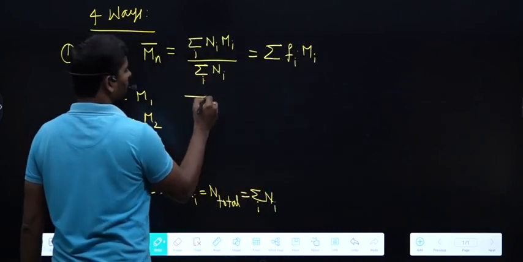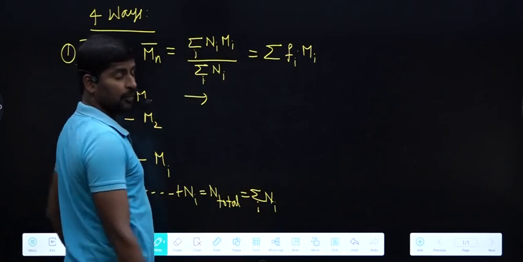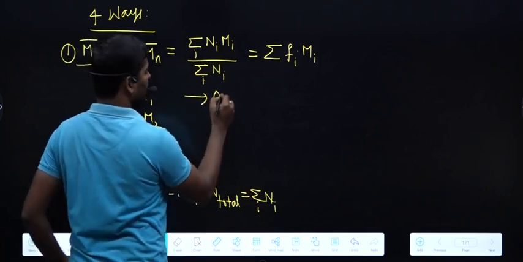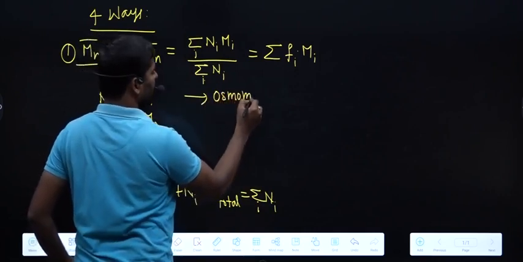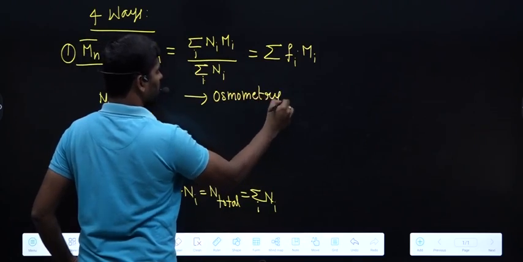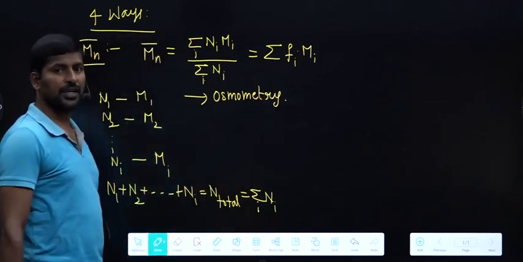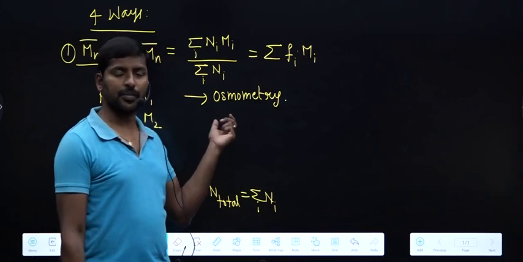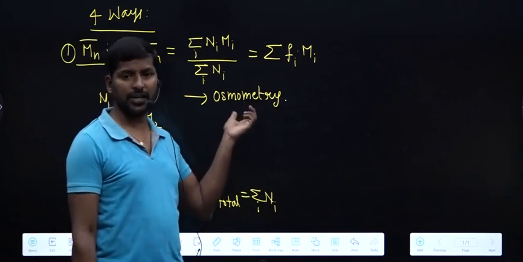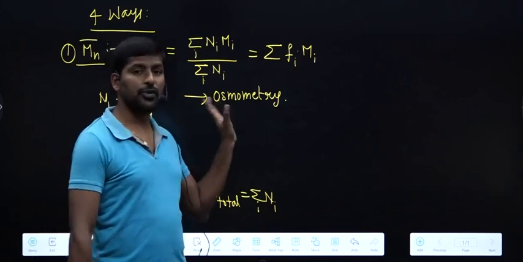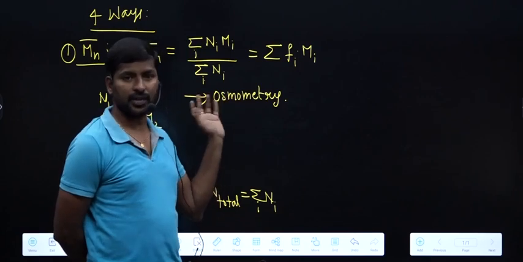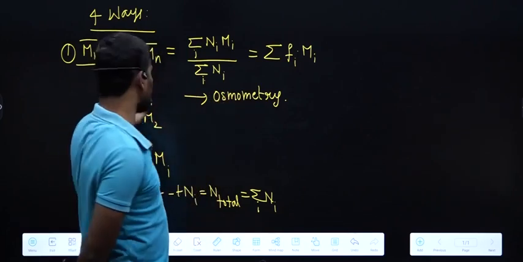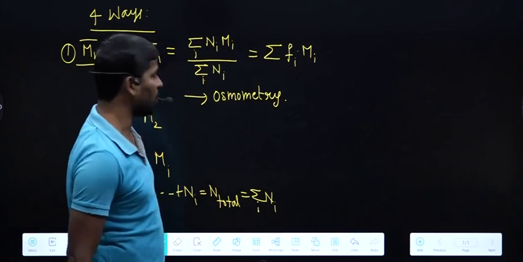molar mass. How to determine number average molar mass experimentally? That we can determine by using osmometry. Number average molecular mass we can get experimentally by using osmometry, that is based on an instrument named osmometer. The principle involved is osmosis, and based on osmotic pressure we can calculate the number average molar mass.